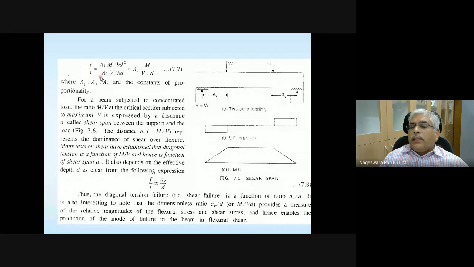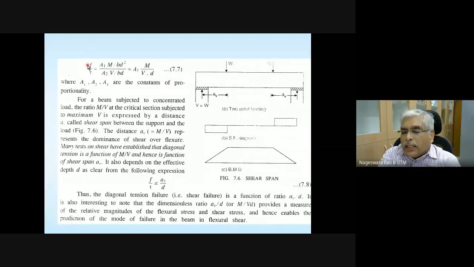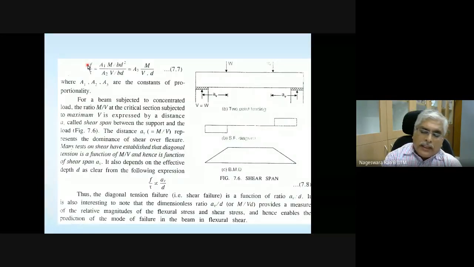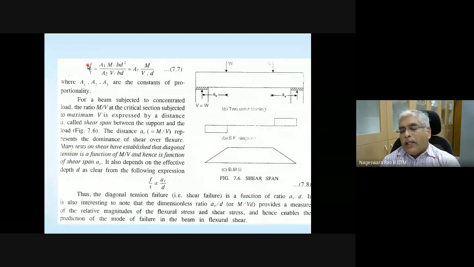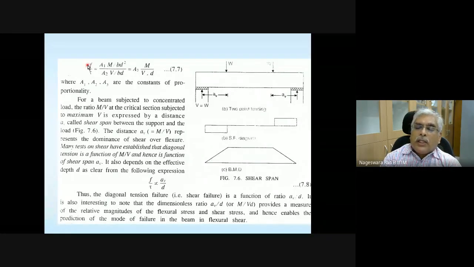How this is obtained, I will explain to you. What is normal stress, or the stress due to bending? It is bending moment divided by the section modulus. And the section modulus for a rectangular section is going to be b d square divided by 6. So F is equal to, actually it's 6. Please take a note of it in your notebook.